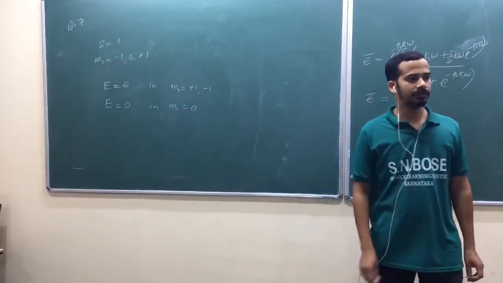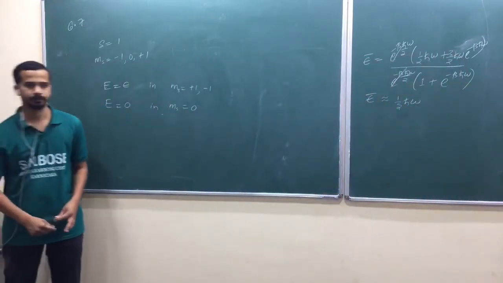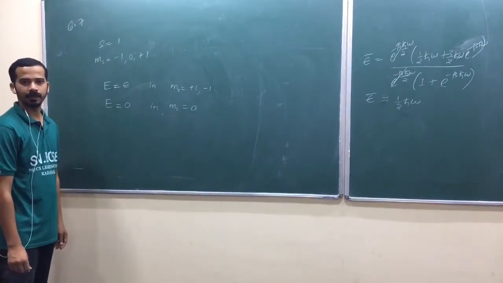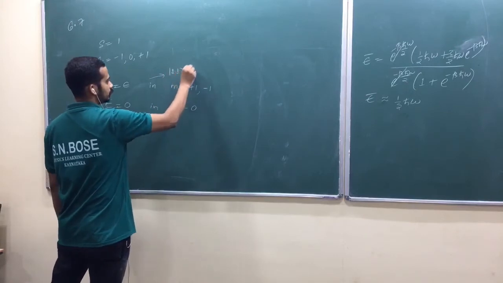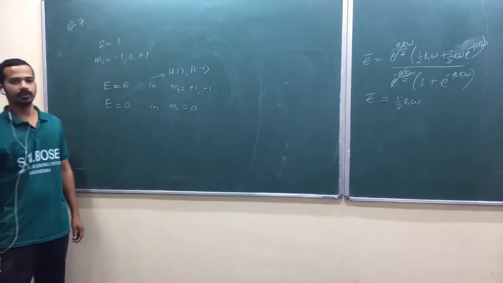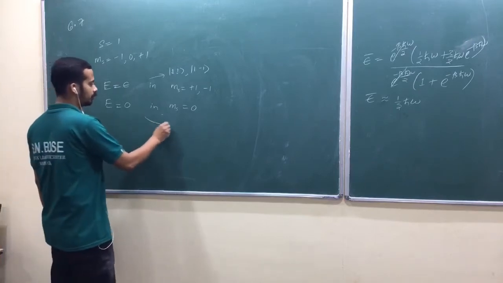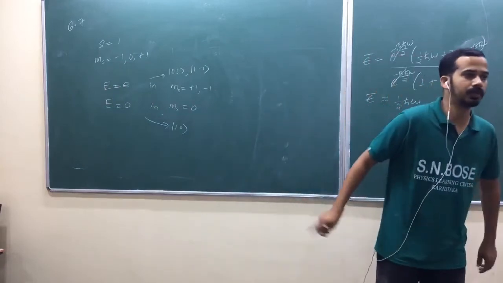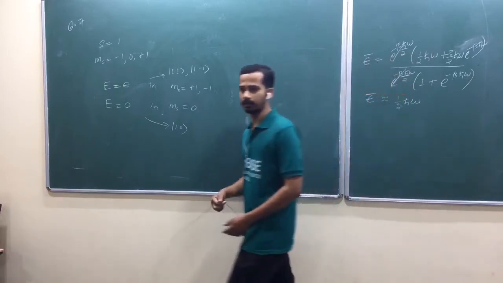Now what is the difference here? Any idea? For this energy level, you got two states, +1 and -1. That is degenerate. Is that okay? You got two distinct orthogonal eigenstates corresponding to the same energy. But for this one, only one, non-degenerate, m equal to 0. We haven't taken the situation of degeneracy in our probability distribution, the canonical distribution. But this is degenerate.